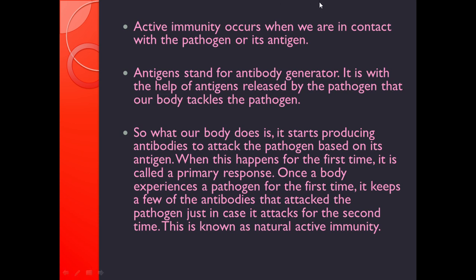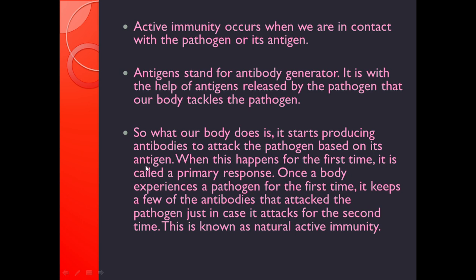Active immunity occurs when we are in contact with the pathogen or its antigen. What is antigen? Antigen means the antibody generator. It is with the help of antigens released by pathogens that our body tackles the pathogen. The antigens play a very important role to fight off the pathogens. So what our body does is it starts producing antibodies to attack the pathogen based on its antigen.